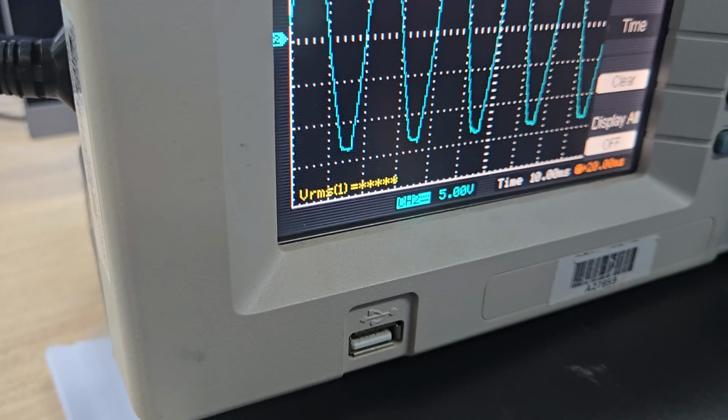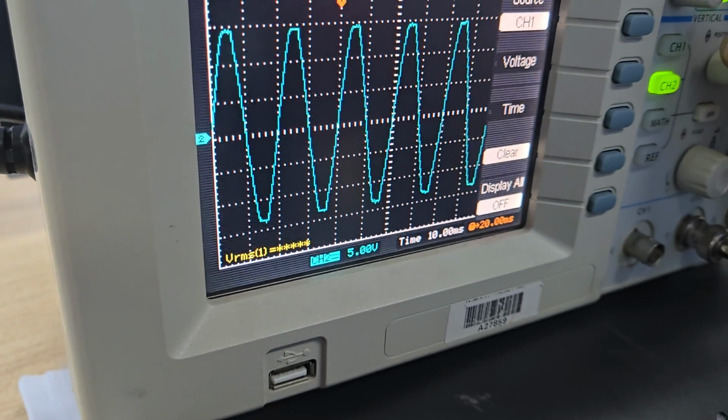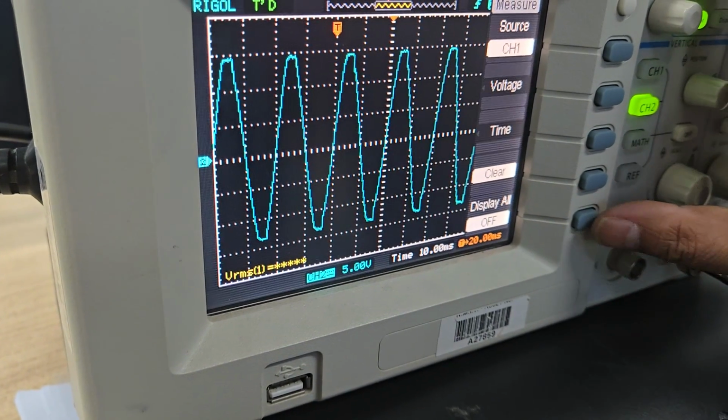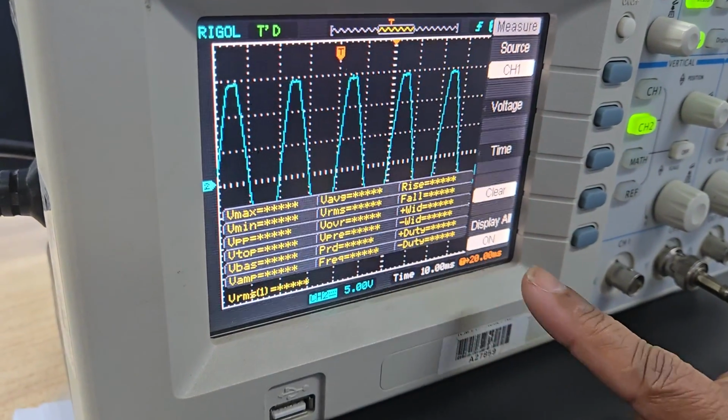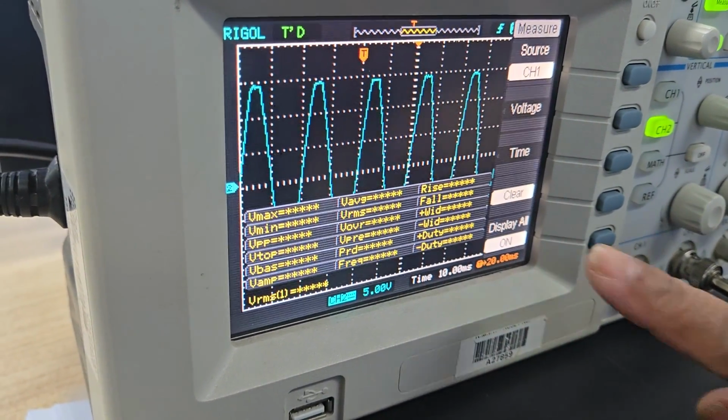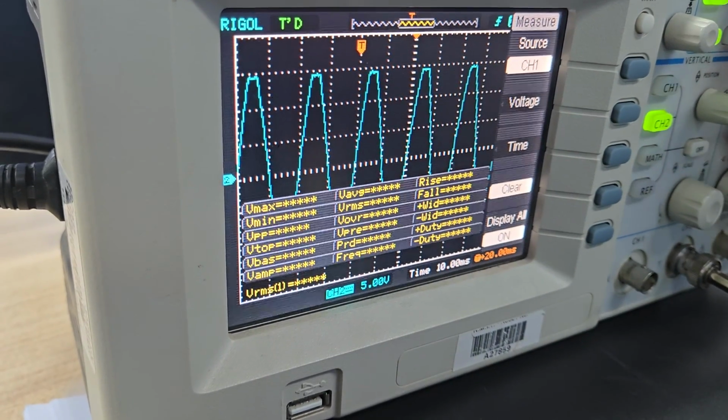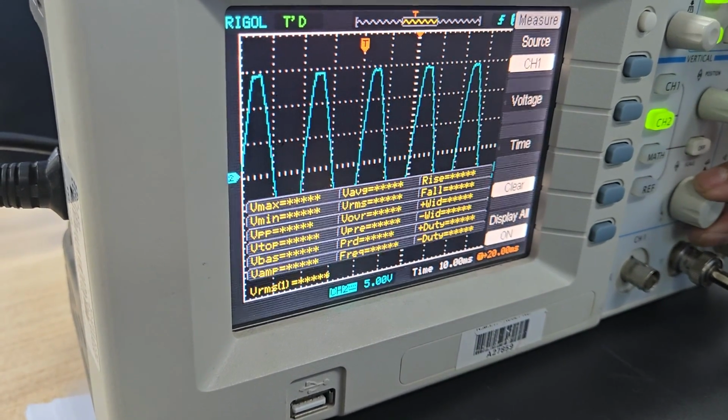Didn't give it. Okay, let's actually display all the values. So if I click display all, it's going to give me all the values. Now I might have to adjust the scale.